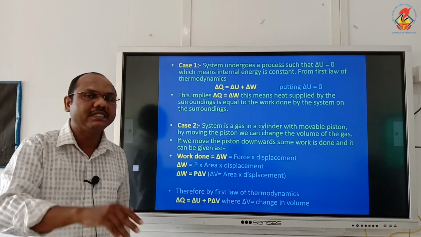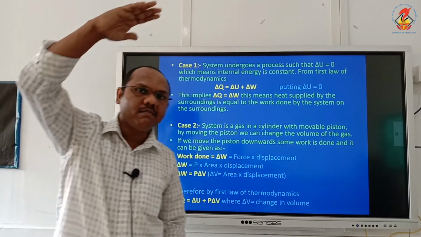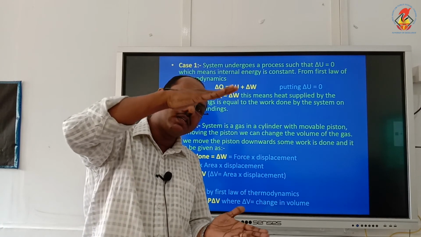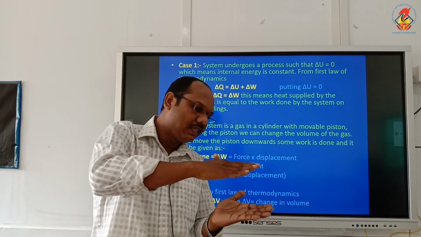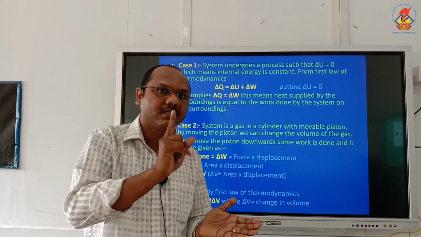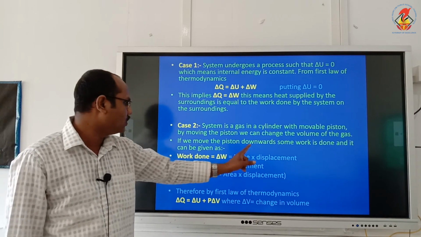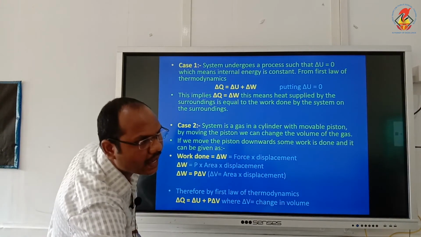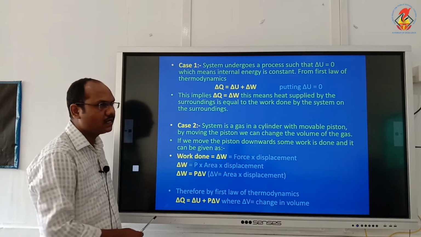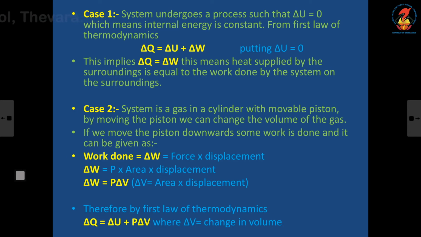When I push the piston downward, what will happen? I am doing the work on the gas. So the volume of gas decreases. The pressure of the gas will increase. Okay. So work done is delta W, and work is force into displacement. And force can be written as pressure into area. So pressure into area into displacement. Now what is area into displacement? Volume, delta V. So I will be writing delta W is equal to P into delta V.